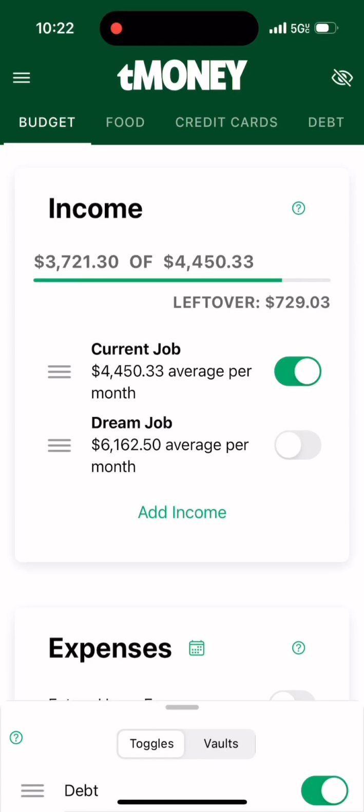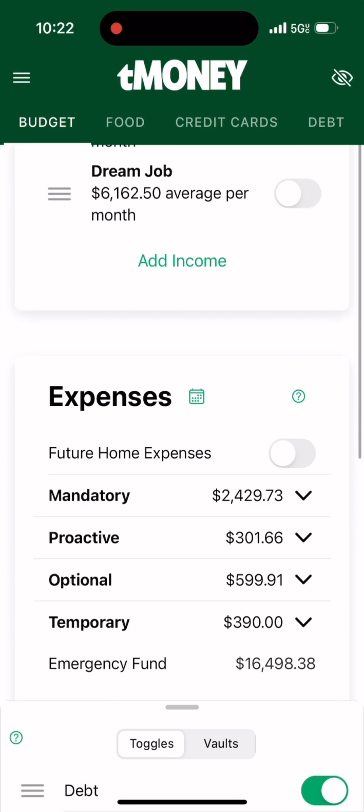All right, welcome back. So in this video, we're gonna be talking about the toggles feature in tMoney. Earlier today, I was talking with a homegirl, and she was explaining a situation that I think would, one, be perfect to demonstrate the capabilities of toggles, and two, I think it's relatable enough to where we can all understand the nuances and the dynamics of the decision.